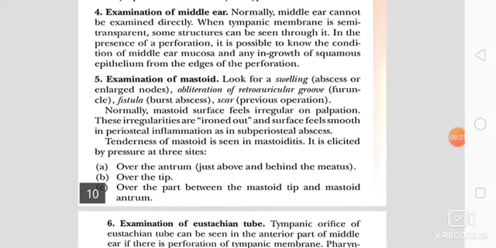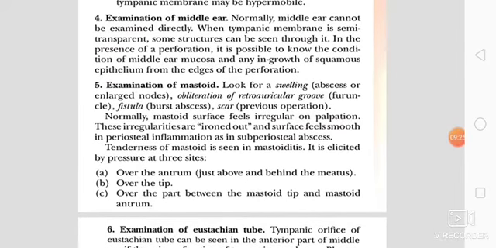Then we should go for the examination of the mastoid. Look for a swelling. In case of abscess or enlarged nodes, swelling will be present. Look for obliteration of the retroauricular groove, as in the presence of a furuncle. We should look for a fistula, which is present in a burst abscess, and for a scar in case of previous operation.